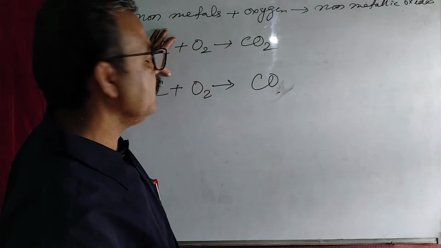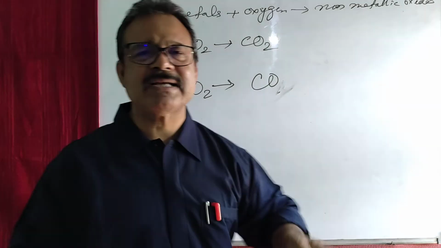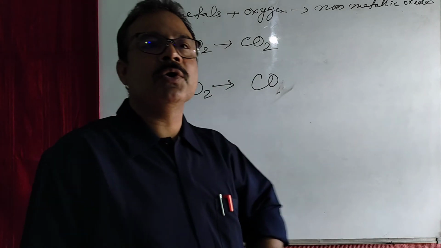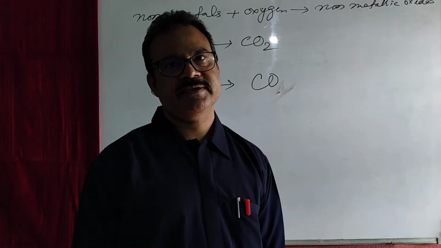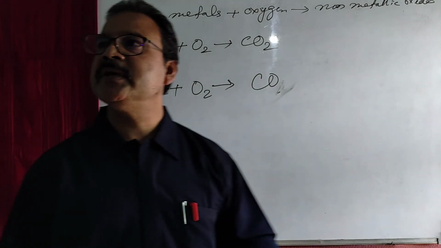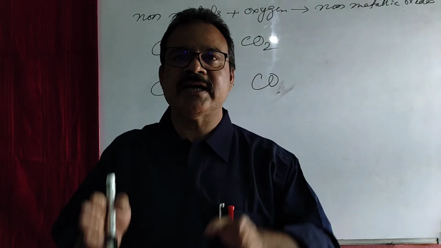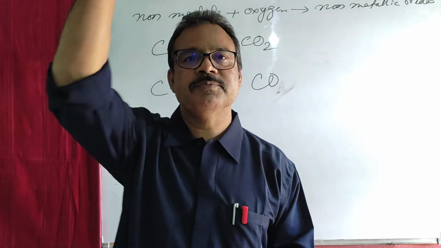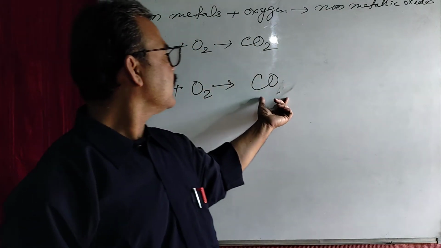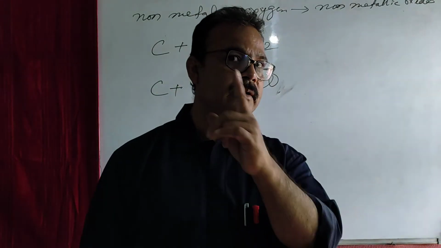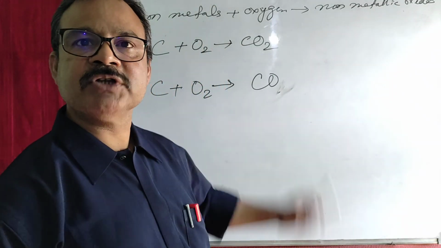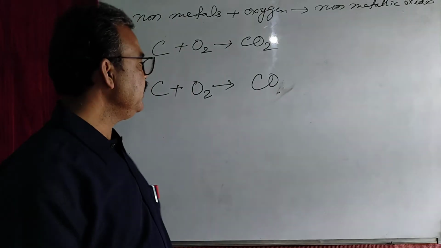So whenever we burn different substances which contain carbon, we should burn all these things in open space. Okay, and instead of burning all these things in open space, if you burn all these things inside your room, closing door, windows, ventilation, then instead of forming carbon dioxide, carbon monoxide will be formed. And remember, the carbon monoxide is poisonous gas. It may be the cause of death of any person.